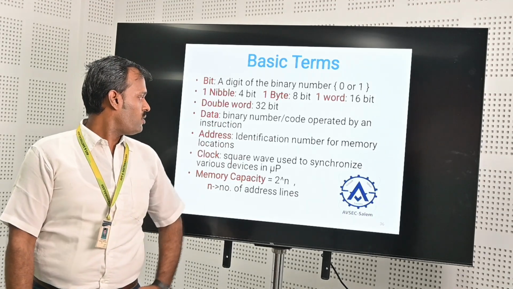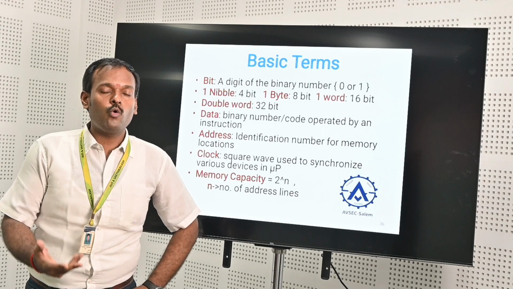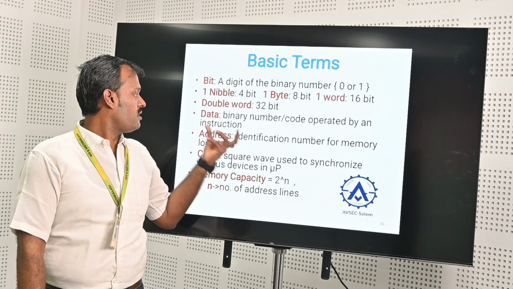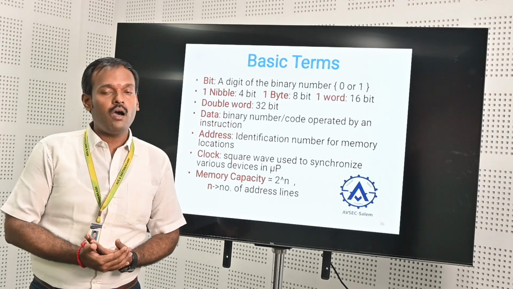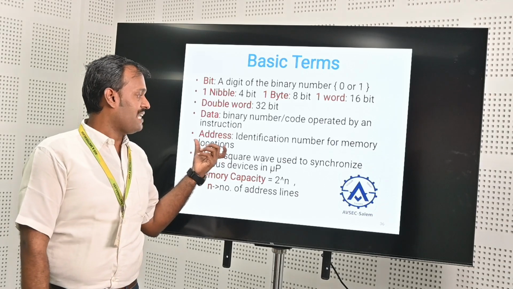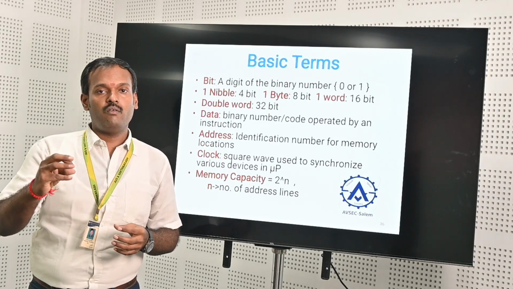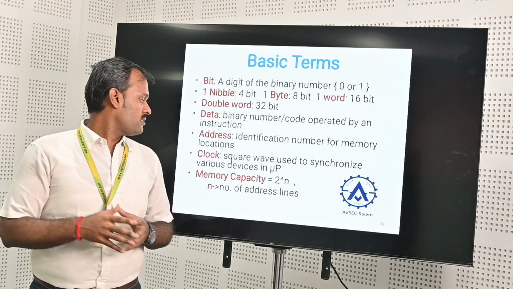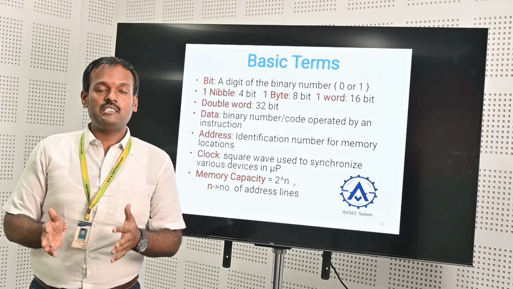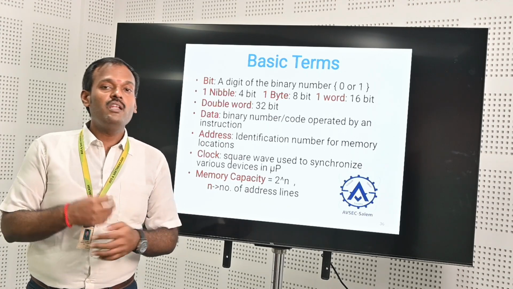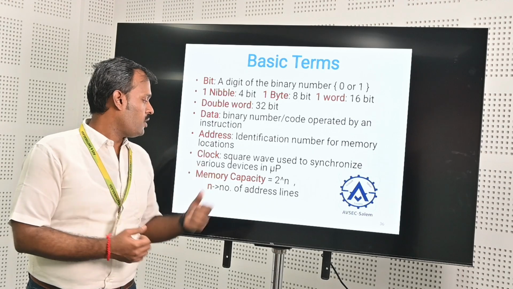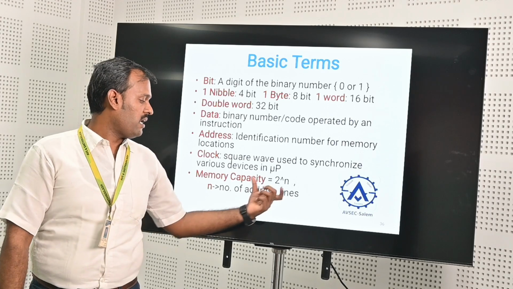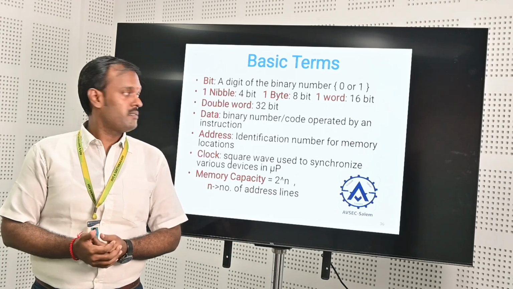Then the next one is data. Data is the information that we are going to manipulate, either binary data or code data. The next one is address. We have a unique address, so that we can do a task in a particular place. The next one is clock. Whenever data travels from one place to another, we need this support, so we use the clock. Memory is represented in terms of 2 power n, where n is the number of address lines.